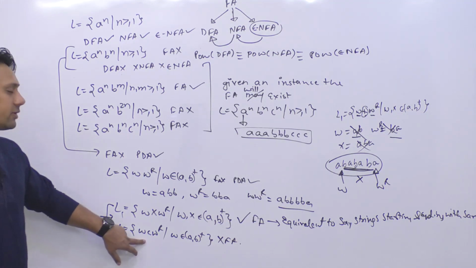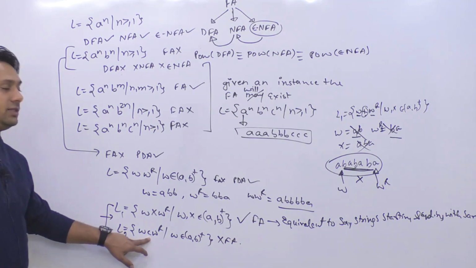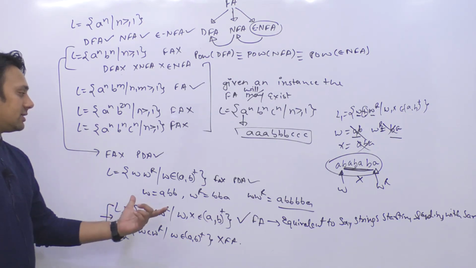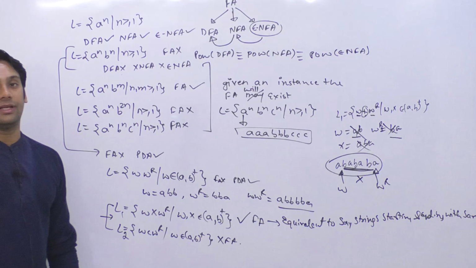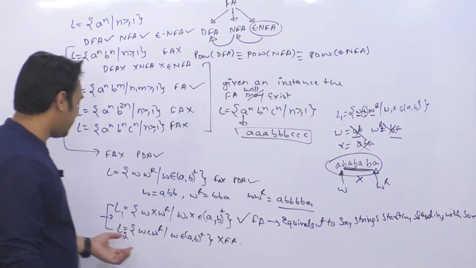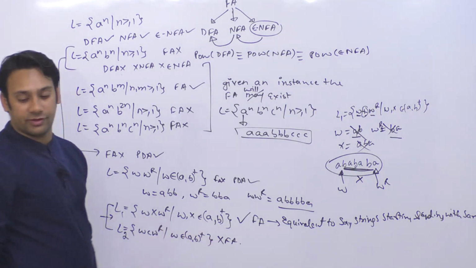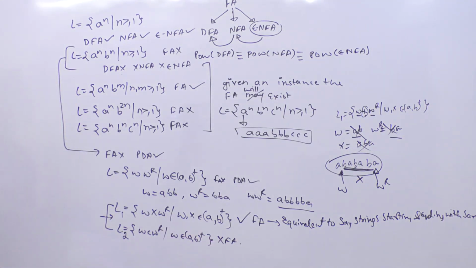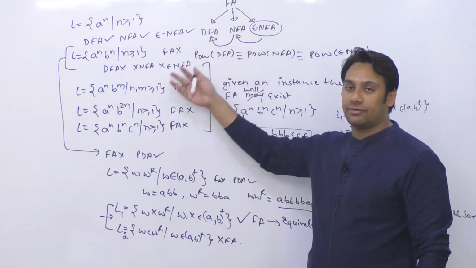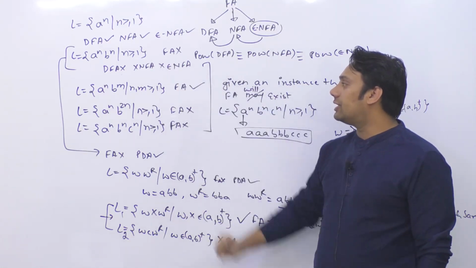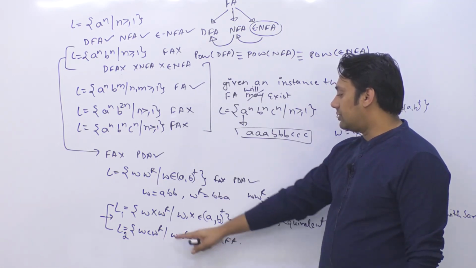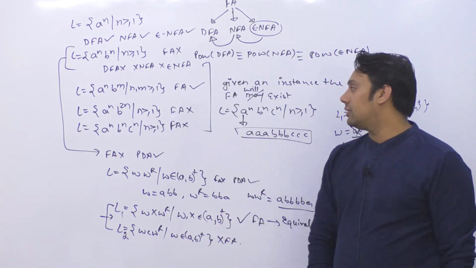But the second case here is not equivalent to that, because here we have length of C. C is just a character, so length of C is fixed, but here length of X I can expand in such a way that this will become the strings which are starting and ending with the same symbol. Correct? So for L1 language we have a finite automata, but for L2 language we do not have a finite automata. So we wanted a machine which can solve such kinds of problems for which we cannot create a finite automata. For this we cannot create a finite automata, for this we cannot create a finite automata, now for this we cannot create a finite automata, right?